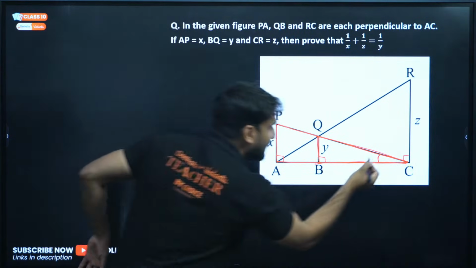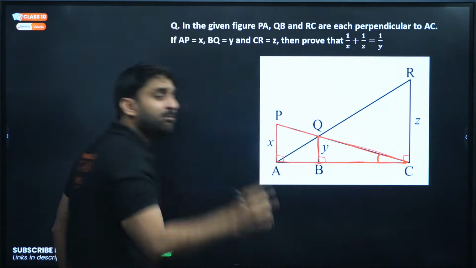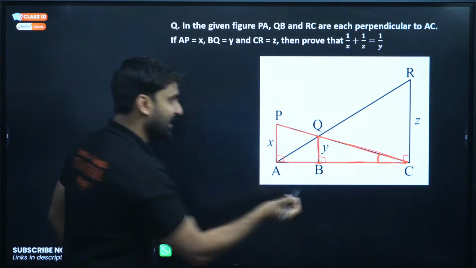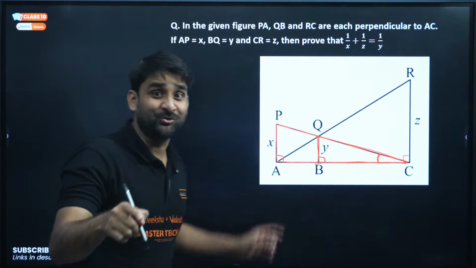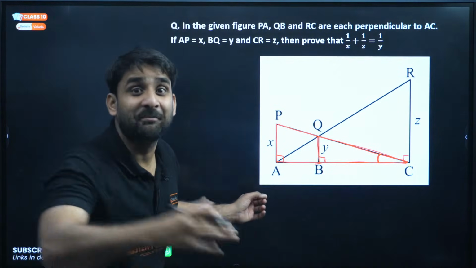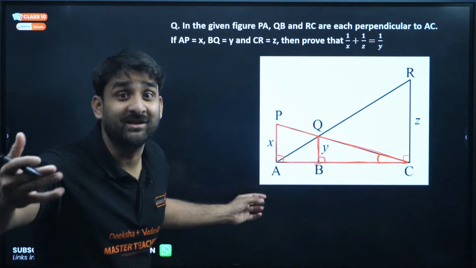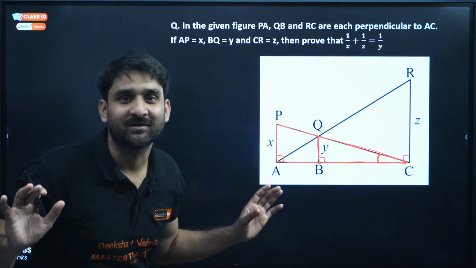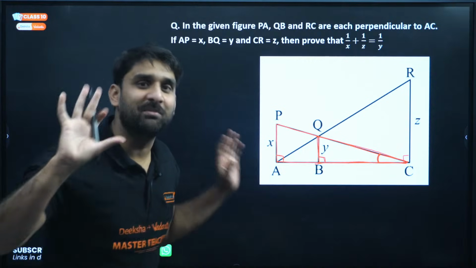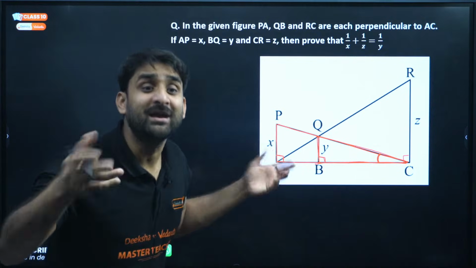So the selection of triangle is important. Can you see this angle is common in both the triangles, and 90 degree here and 90 degree here? I have just told you few minutes ago the property of similarity criteria. If in any 2 triangles, 2 angles have become equal to each other, it indicates that the triangles will be similar.